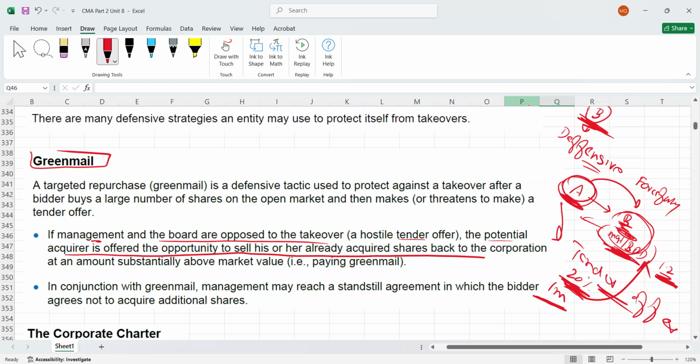You can ask the bidder who is acquiring your stock, the acquirer, to sell his or her already acquired shares back to the target company. Obviously, you will pay some extra money for this repurchase of stock. This extra money is actually called Greenmail. I hope it is clear, right? So you can go through this story.